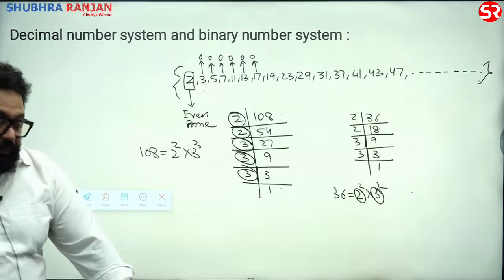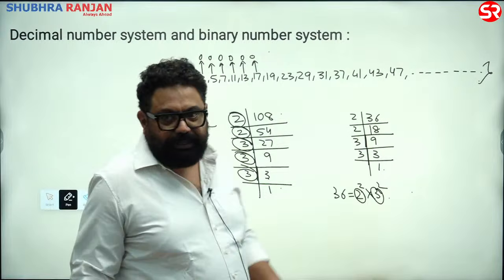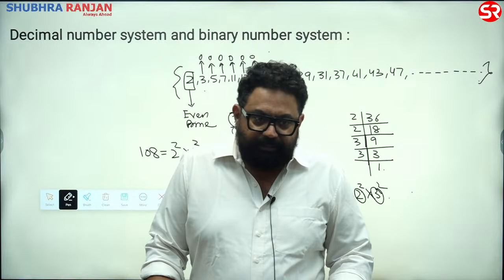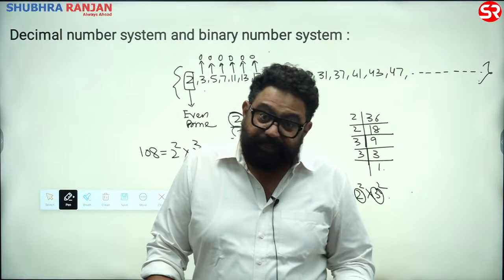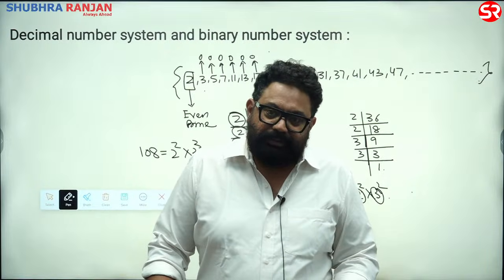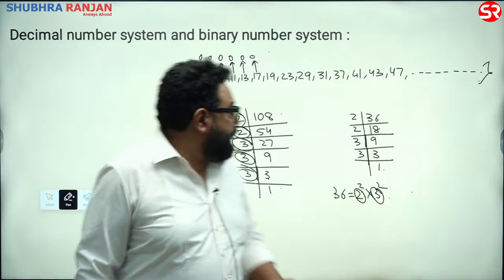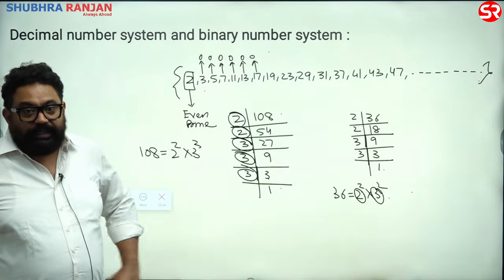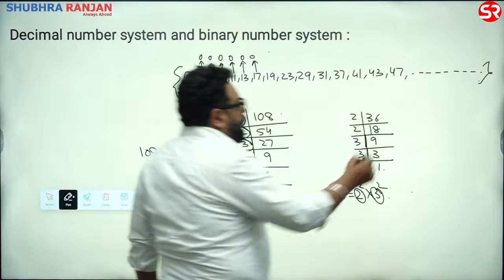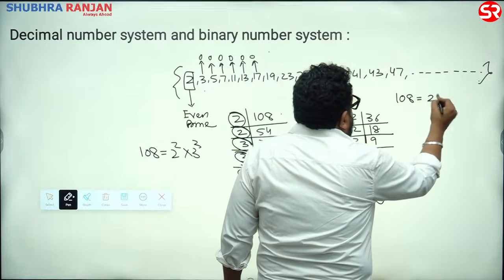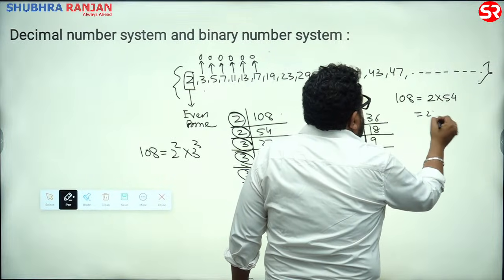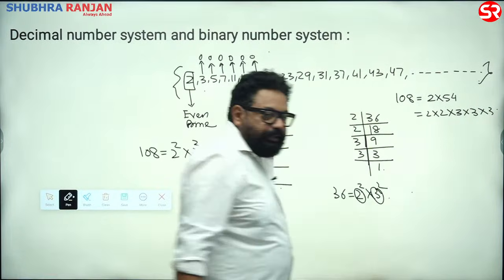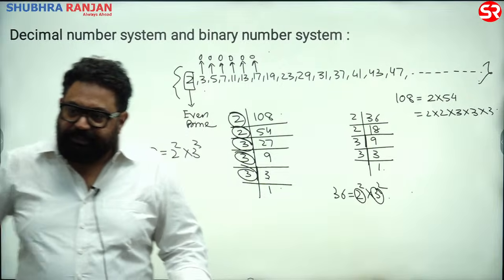All right. So now please just remember that we don't have to do a lot of factorization in your exam. Reason? Space nahi hai. You don't have a space. So divisibility rules will come into play. As I write 108, I know it's a multiple of 9. So if you are doing it in your exam, 108 you can write as 2 times 54, which is 2 into 2 times 27, which is 3 into 3 into 3. Look, factorization done in one step only.